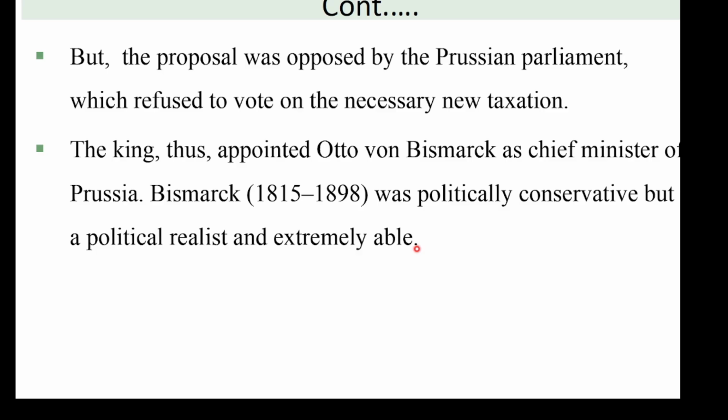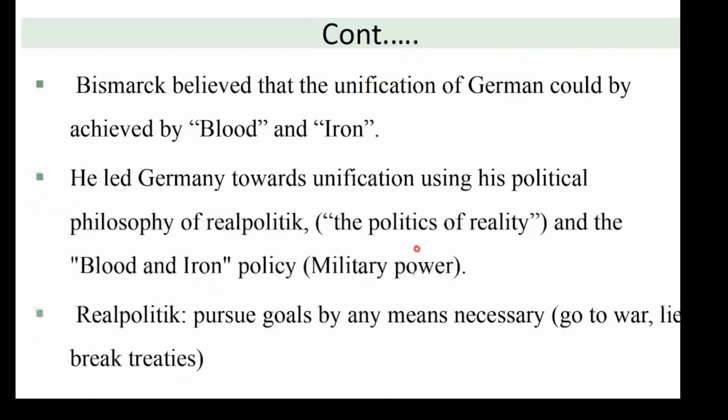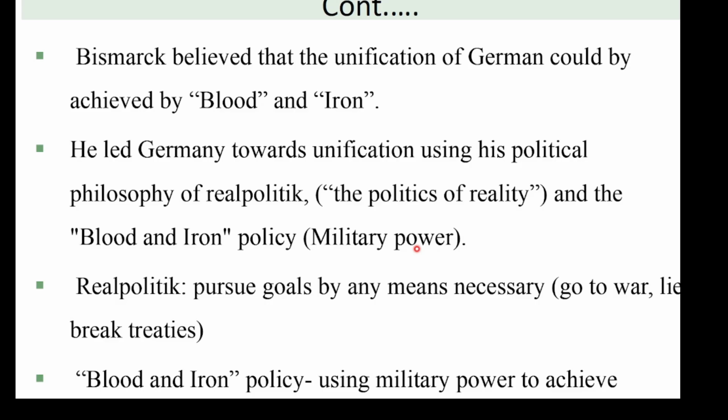for the unification of Germany, similar to the coming to power of a person called Cavour. In this case, this person came to power and Bismarck believed that the unification of Germany could be achieved by blood and iron, not by agreement, not by treaty. He began to collect taxation without parliamentary approval, but the parliament did not oppose his action.